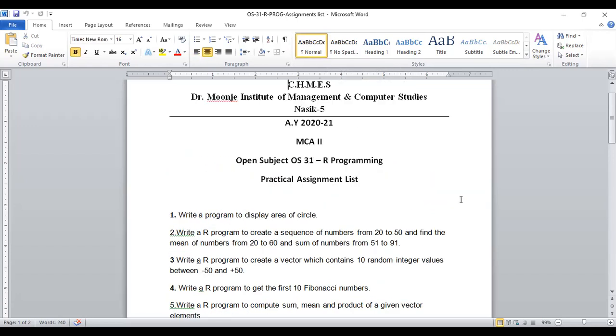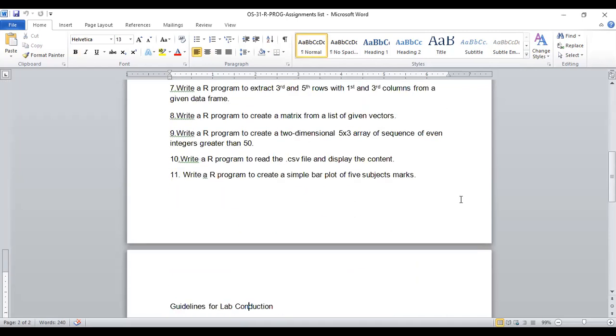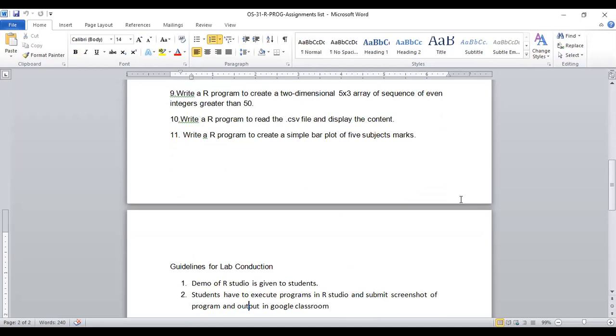This is the list provided by the department to us to comply with the lab of open subject OS 31 R programming. As many as 10 to 11 programs are there. Some guidelines are also given, and I am going to share these guidelines and this Word file at our Google Classroom. The very first is that the demo of RStudio is given to students, but we will arrange it again so that those who have missed the demo can benefit. Secondly, students have to execute programs in RStudio and submit a screenshot of the program and output in the Google Classroom.